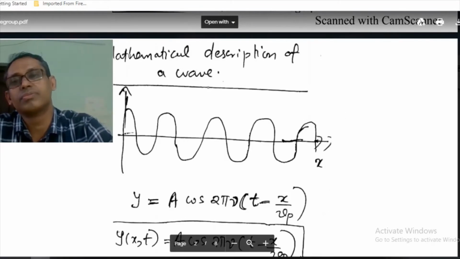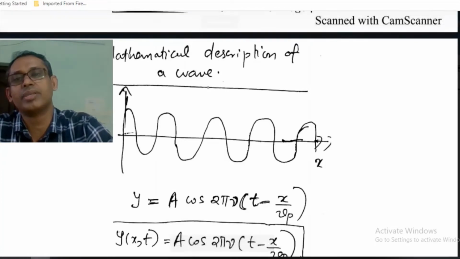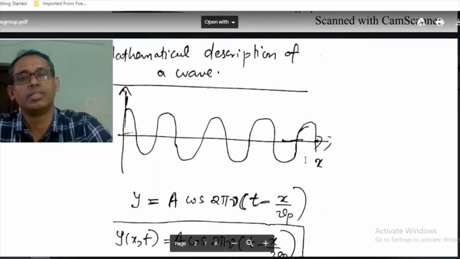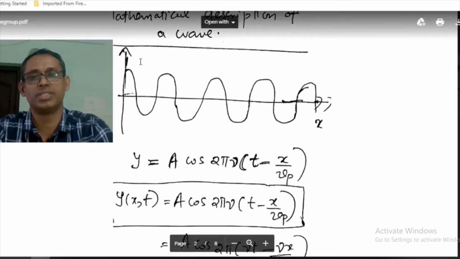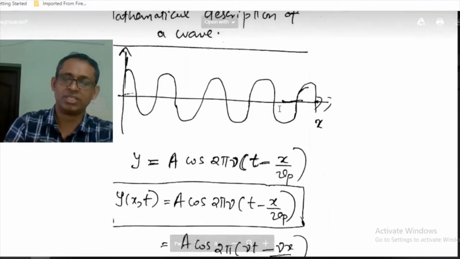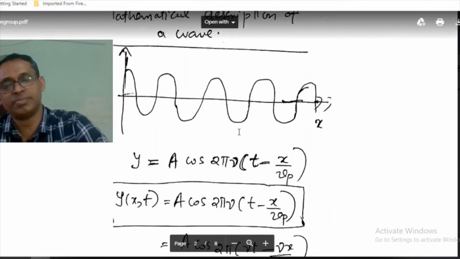This is a wave. Here you take the displacement y, this is y, this is x. So displacement at any distance x at time t is changing with time and the distance.